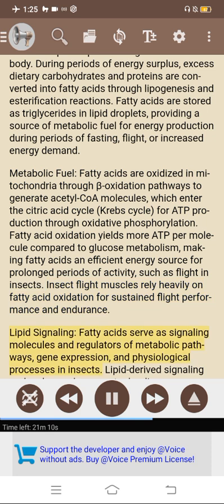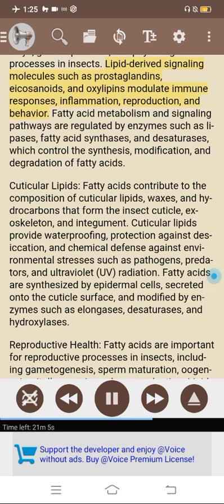Fatty acids serve as signaling molecules and regulators of metabolic pathways, gene expression, and physiological processes in insects. Lipid-derived signaling molecules such as prostaglandins, eicosanoids, and oxylipins modulate immune responses, inflammation, reproduction, and behavior. Fatty acid metabolism and signaling pathways are regulated by enzymes such as lipases, fatty acid synthases, and desaturases, which control the synthesis, modification, and degradation of fatty acids.